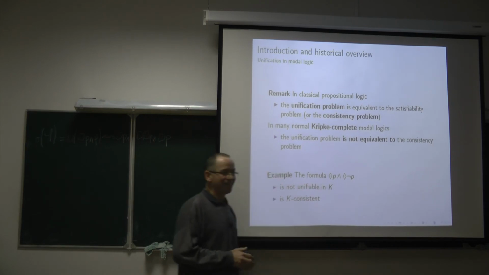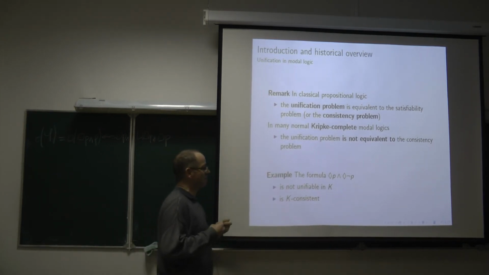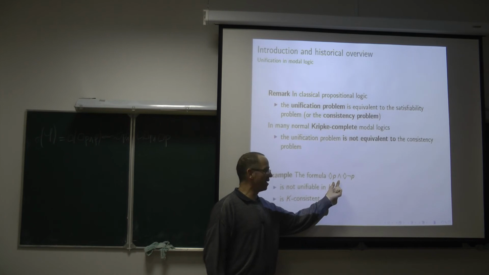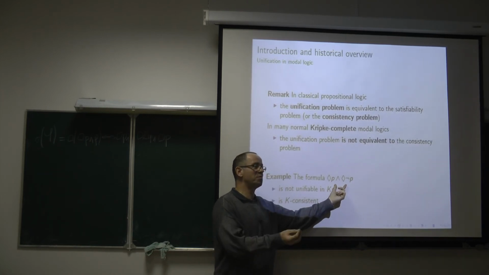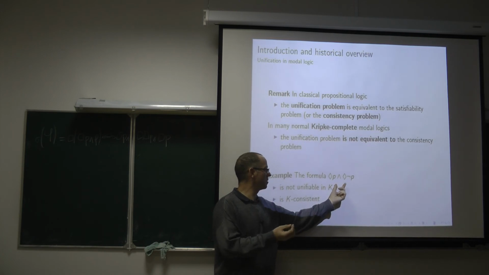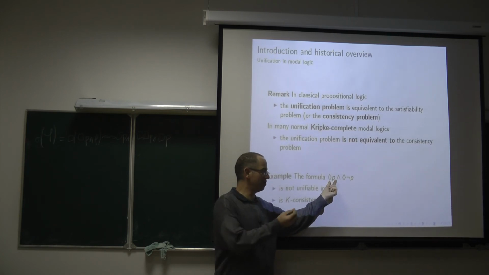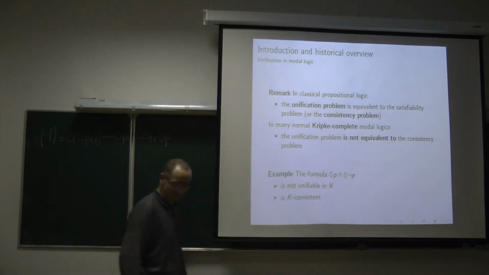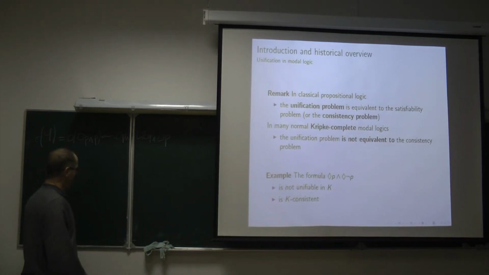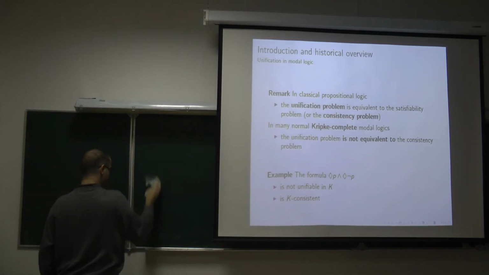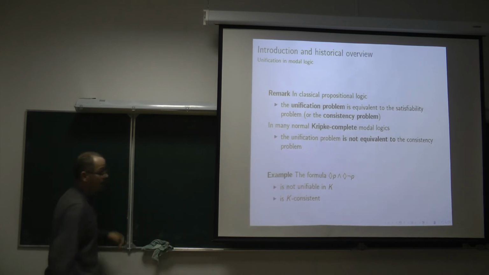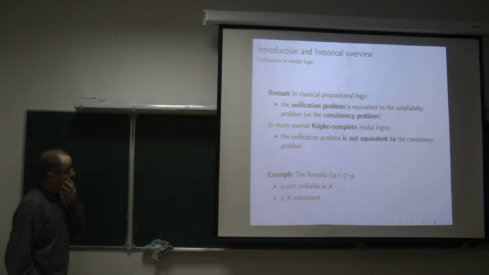Exactly. If it were unifiable, it means there exists a way to replace P by phi, and then this conjunction would be a member of K, would be derivable in K. But if diamond phi, for example, belongs to K, then diamond true would belong to K, and it is not the situation.